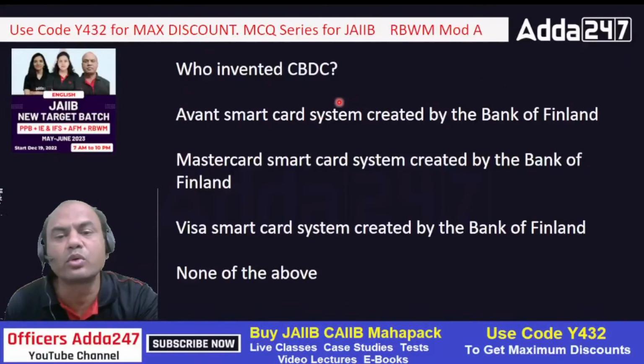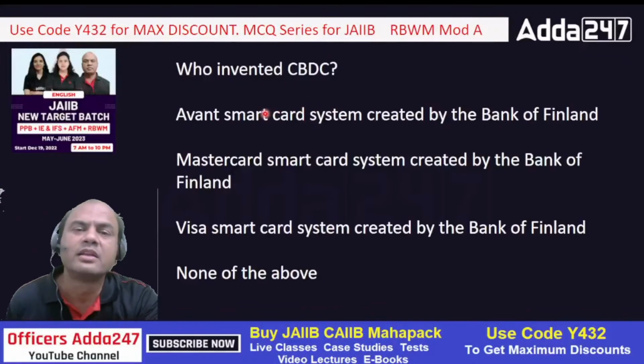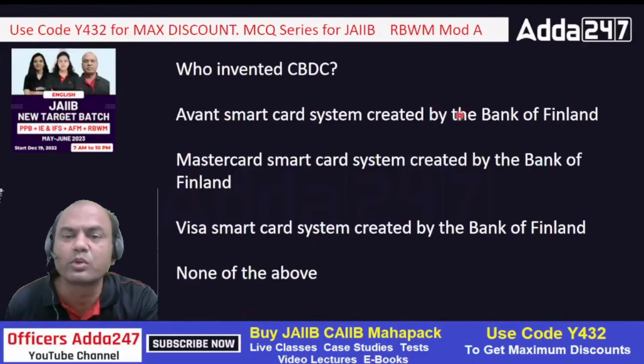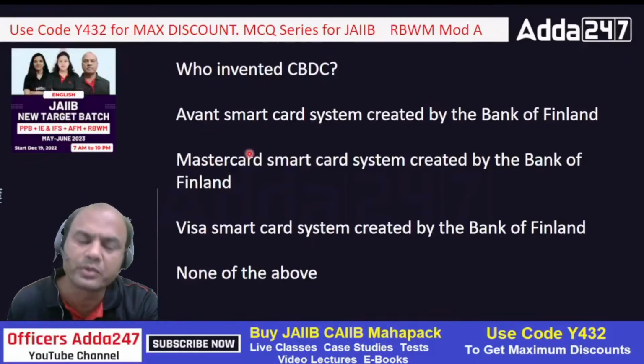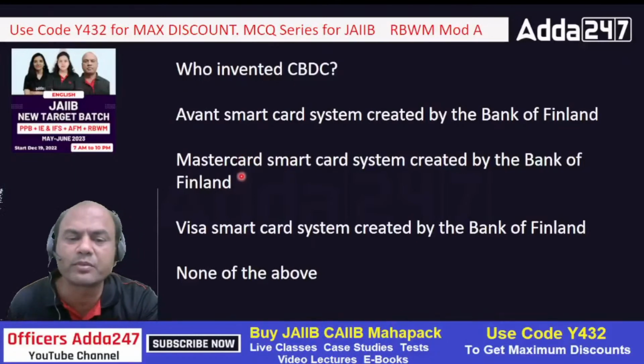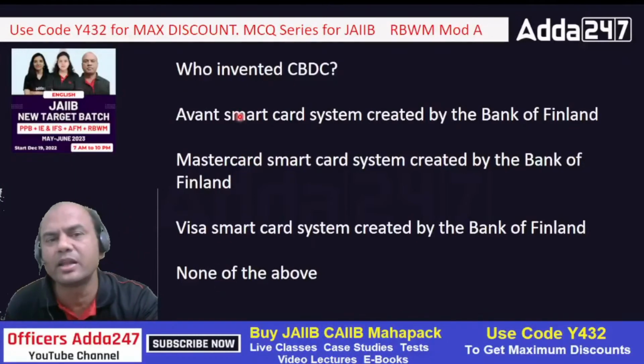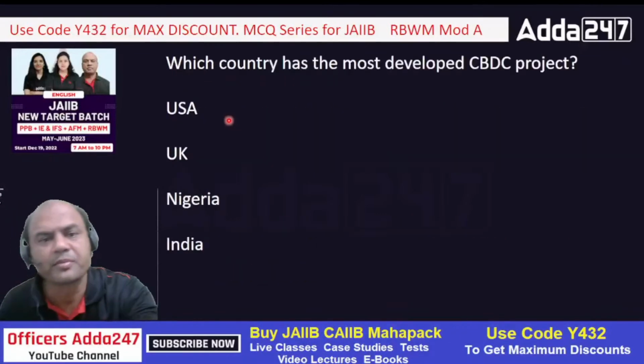See here, even though you don't know the answer, because nobody is expecting you to know what Bank of Finland had done in the 1990s. This was designed in the 1990s. Nobody is expecting you to know, but using logic, you can definitely answer it looking at the options. Mastercard is from USA. Visa card is from USA. So if you know these are from USA and D is not the answer, then definitely A will be the answer, isn't it?